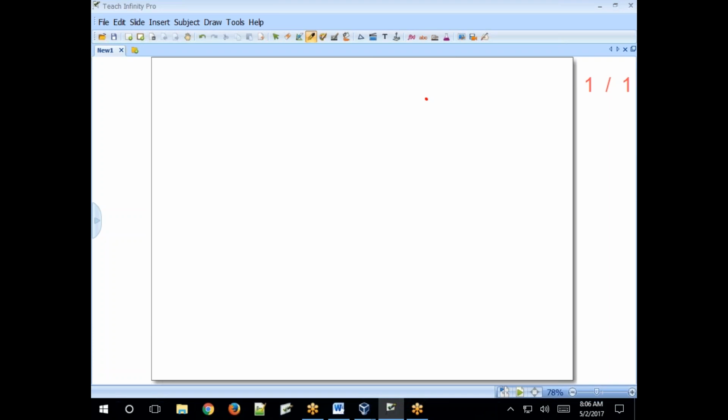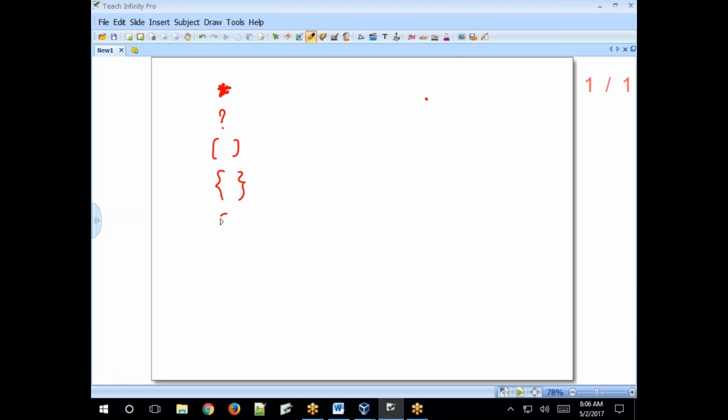For example, asterisk is a wildcard character. Question mark is a wildcard character. Square bracket is a wildcard character. Curly braces is a wildcard character.